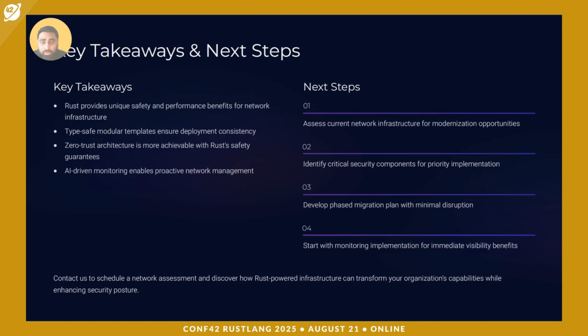So the next steps obviously will be to assess your current infrastructure and identify the critical and high impact components for Rust adoption. Plan a phased migration strategy rather than jumping in on the fly and causing any issues. And also start with monitoring for immediate visibility gains, like having monitoring tools, let's say for any bugs or any power alerts or any high throughput or any CRC or bandwidth errors within the uplinks or within your